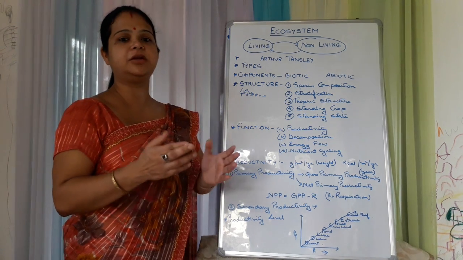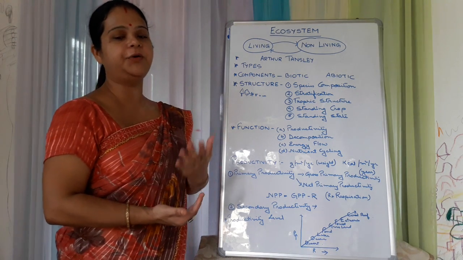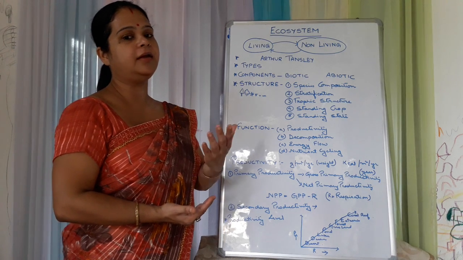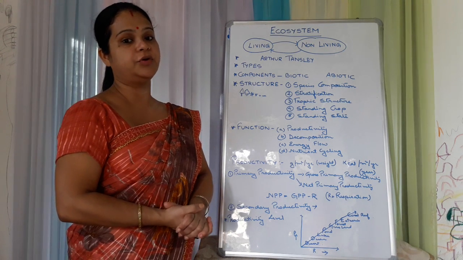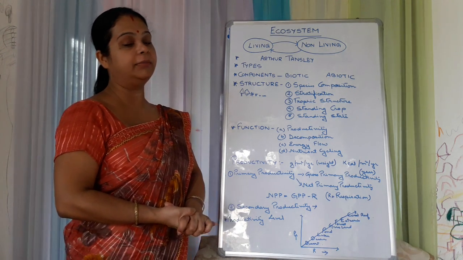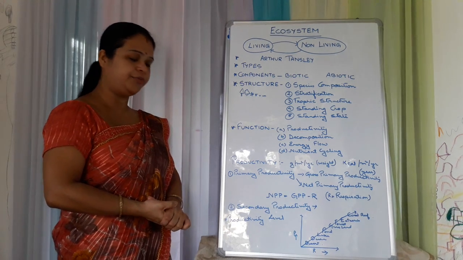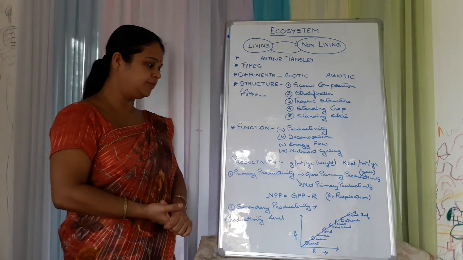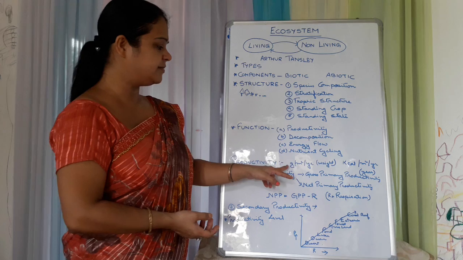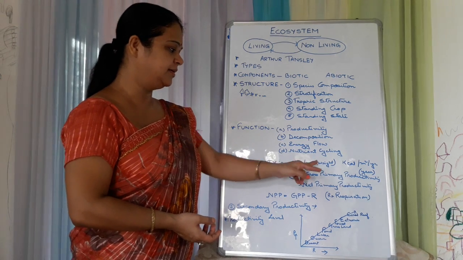Productivity means the amount of energy-containing organic matter that is produced by the plants or organisms.